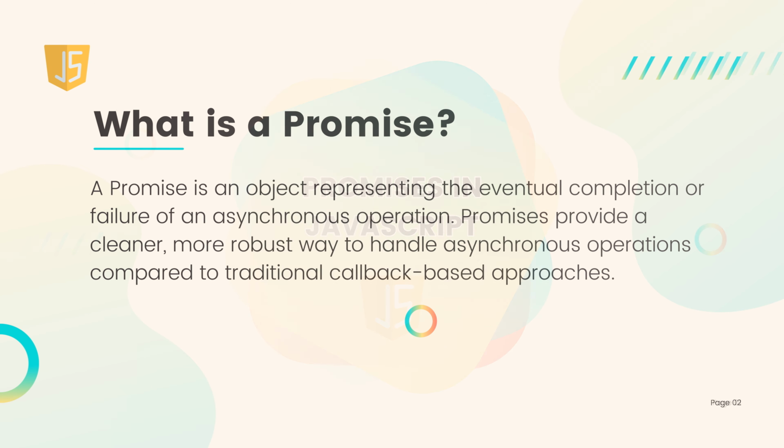Promises in JavaScript. What is a promise? A promise is an object representing the eventual completion or failure of an asynchronous operation. Promises provide a cleaner, more robust way to handle asynchronous operations compared to traditional callback-based approaches.